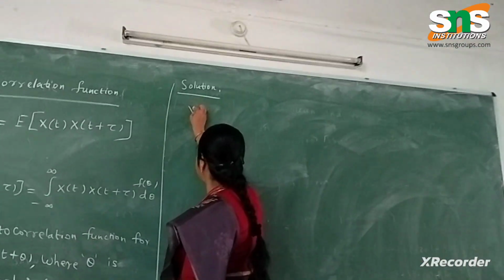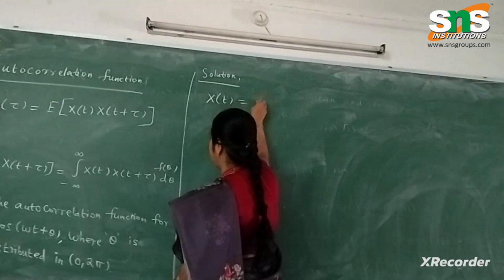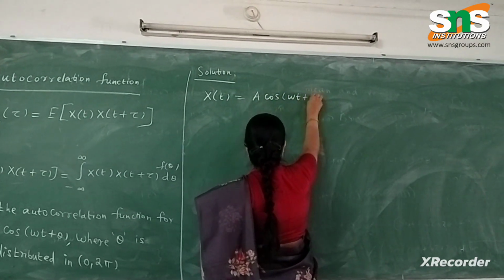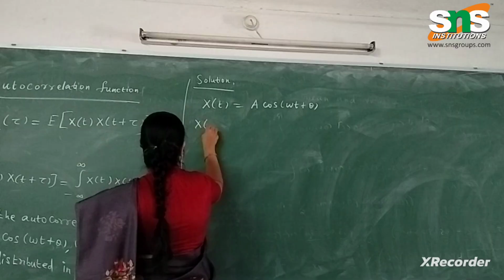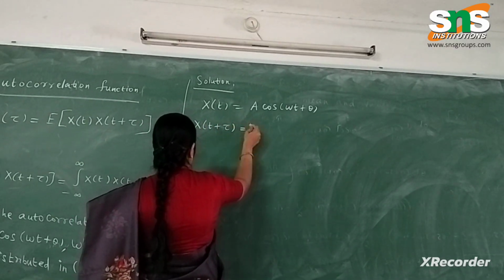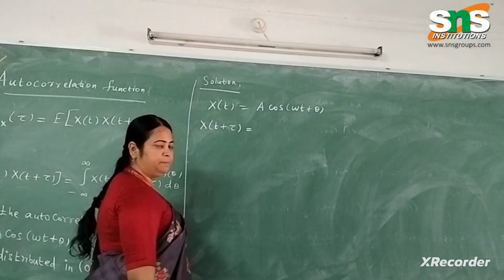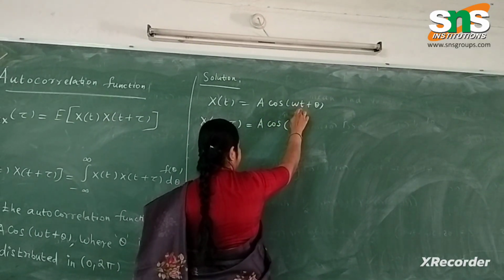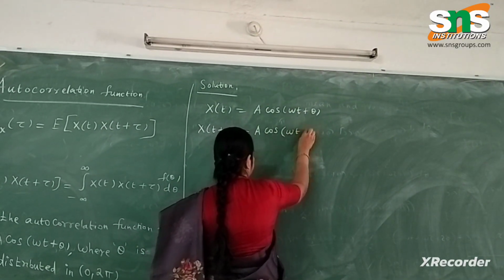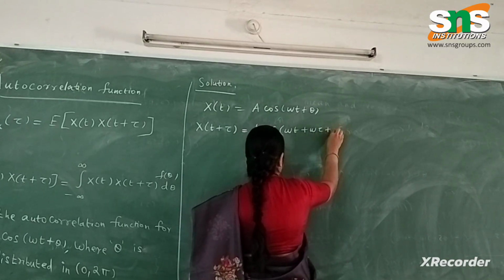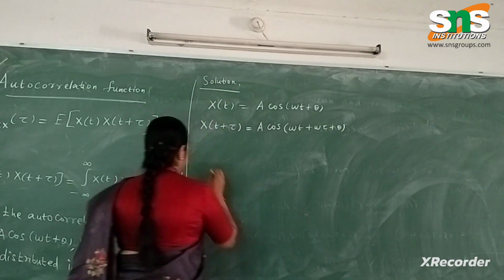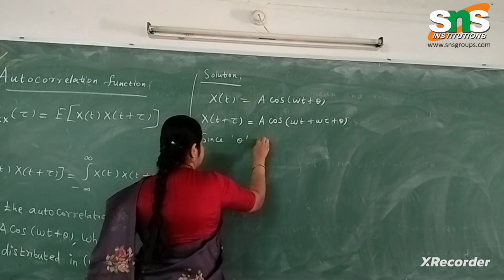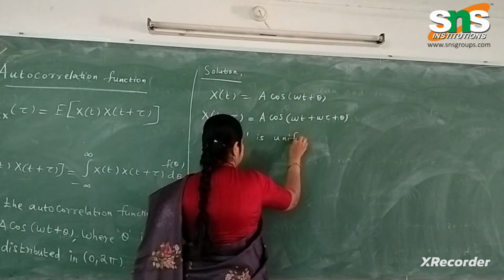So x of t is given by x of t is equal to a cos omega t plus theta, and x of t plus tau is given by replace t by t plus tau. So that is a cos, when you replace t by t plus tau you get omega t plus omega tau plus theta. Next one, given function, that is theta is the random variable which is uniformly distributed.